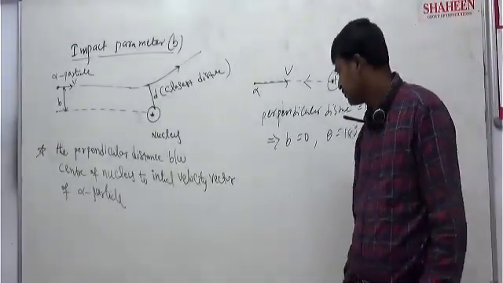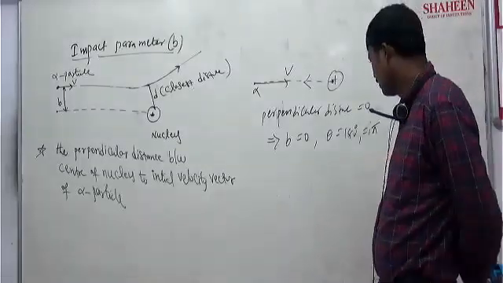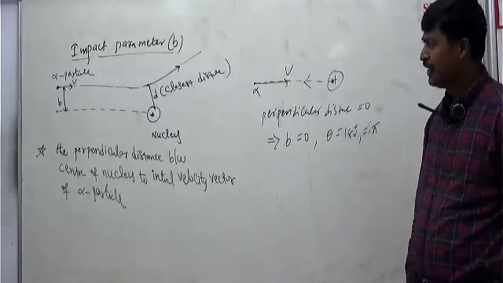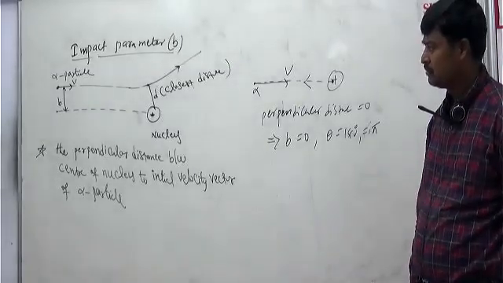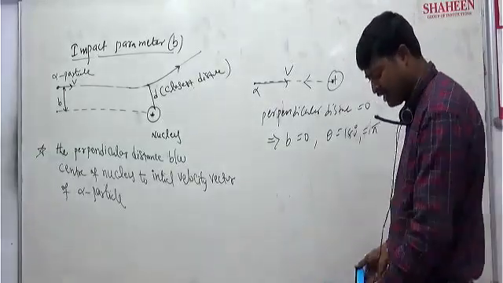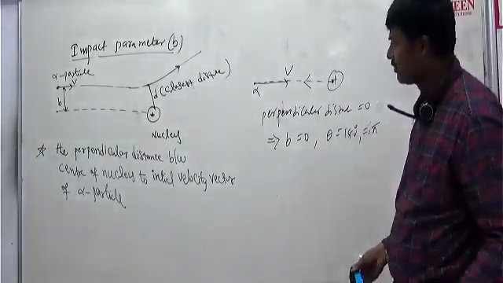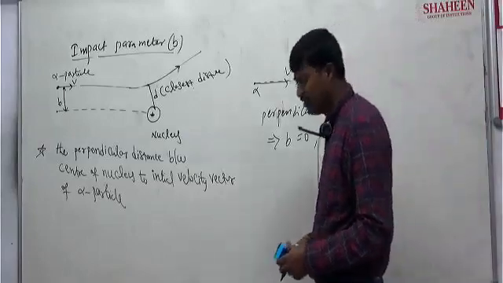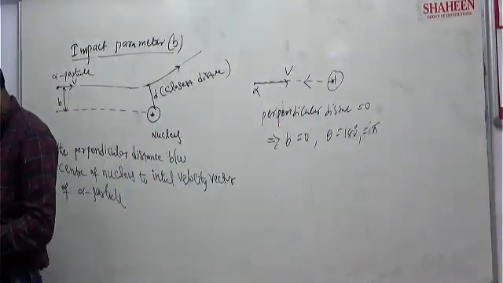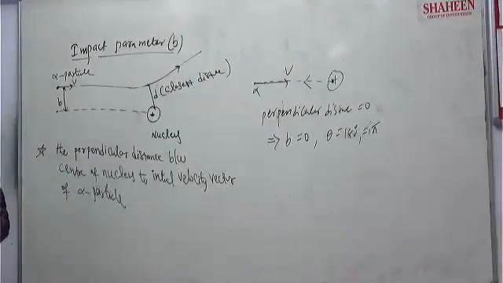Clear? Bounce back. Suppose theta is 0 degrees, no deflection. At that time b will be somewhat high. So the mathematical equation relating the scattering angle and the impact parameter is given.